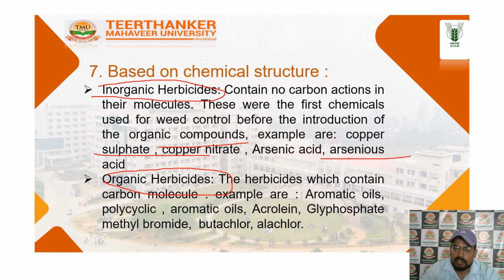The organic herbicides contain carbon in the molecule. Examples are aromatic oils, polycyclic aromatic oils, glyphosate, ethyl bromide, butachlor, and alum. These are the organic herbicides. These are the categories and characters, with further discussion to follow.